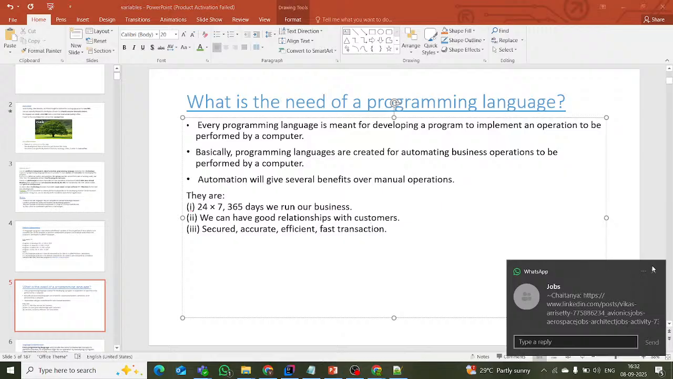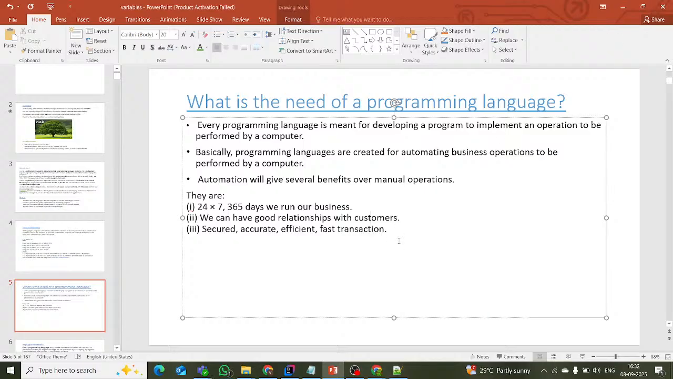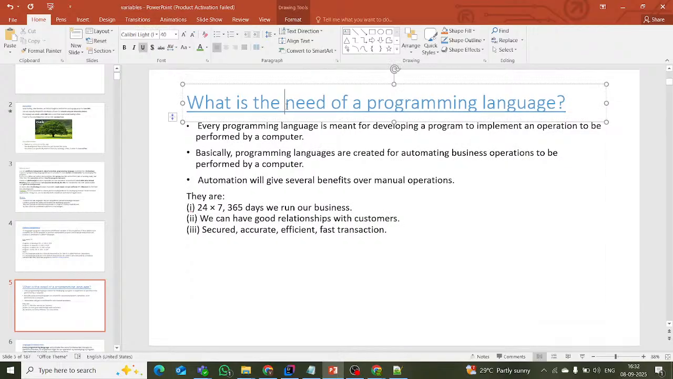Simply you can take ATM, automatic teller machine. In the automatic teller machine, customer will come, he will give some inputs and he will get some amount of money or some result and he will leave. That is the point here. If you have the right logic behind the programming language, we can have good relationship with the customers. This is one point. And secured and accurate, efficient and fast translation.